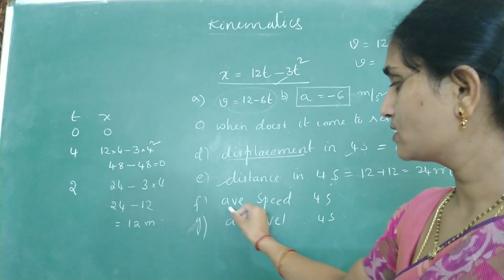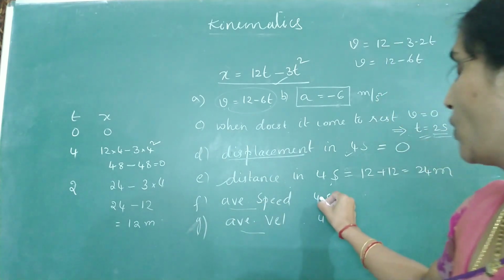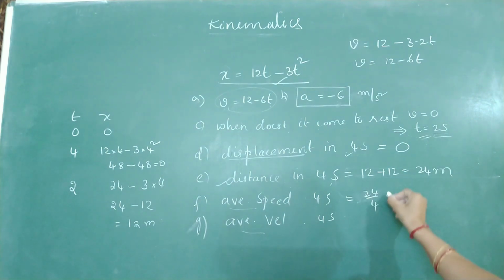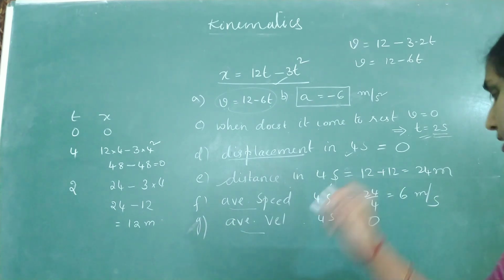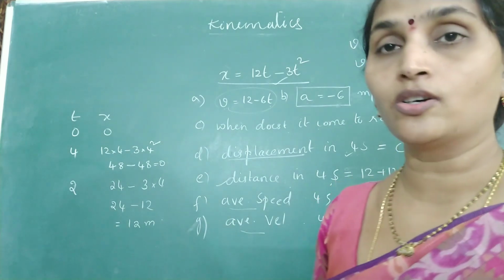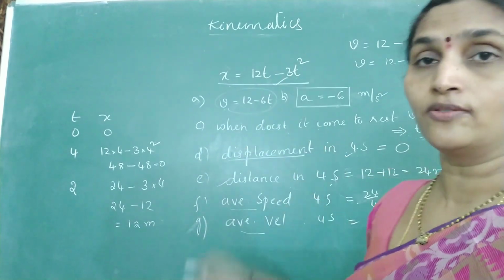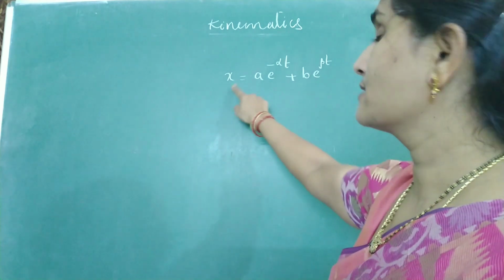And once you know this, it's not difficult to find average speed and average velocity. What is average speed? Total distance by total time. That is 24 by 4, 6 meter per second. Average velocity is 0 because it's again coming back to origin. So this is one question where x is a function of time.